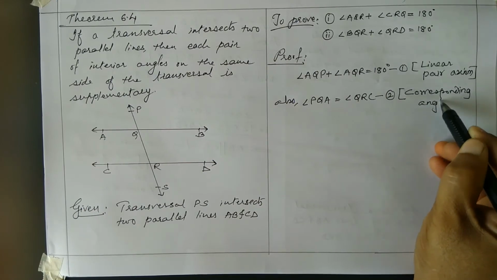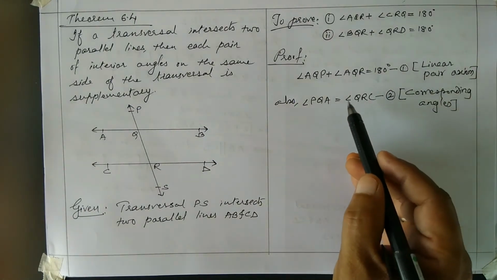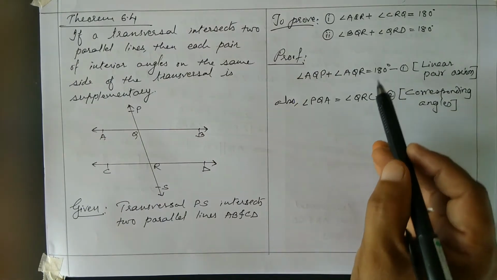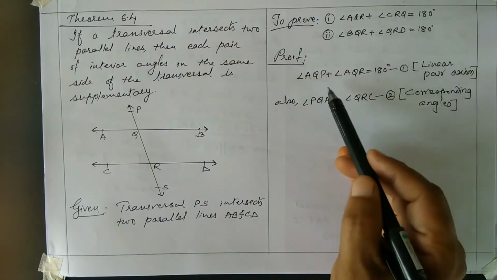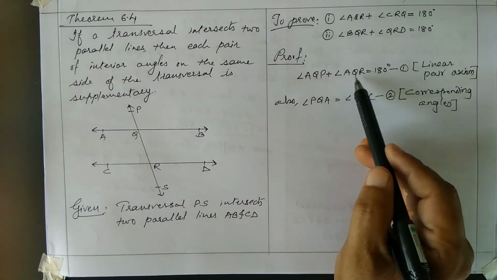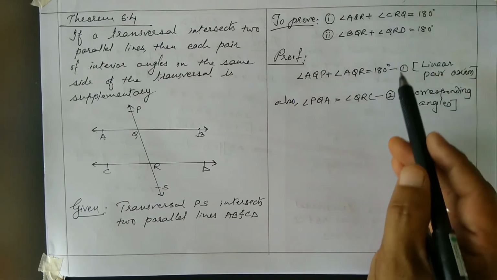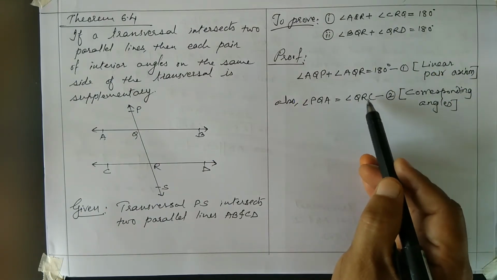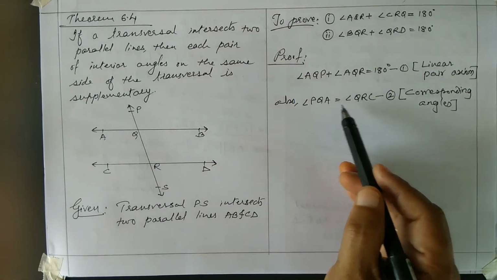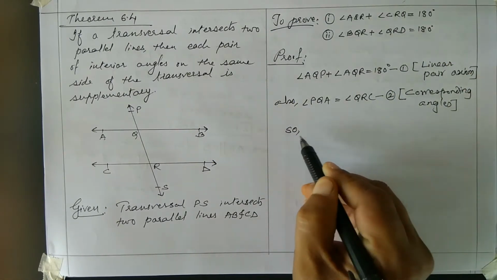Now, from 1 and 2 what are you getting? You are getting PQA is equal to QRC. What is our target? Our target is AQR plus CRQ is 180. So we have result number 1, AQR is there. Can we replace CRQ by PQA? See here, QRC and PQA. Okay, so we will replace from 1 and 2.